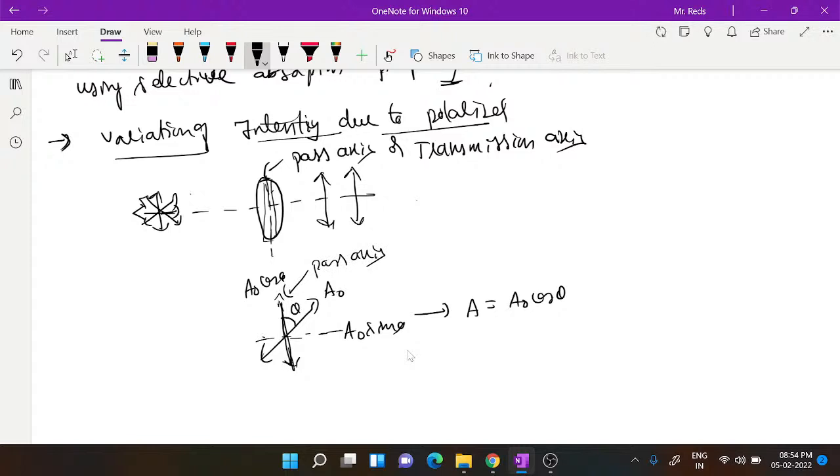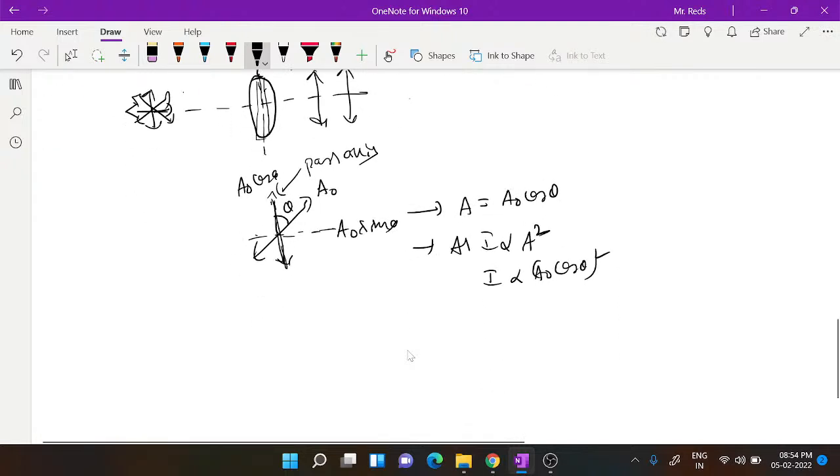The corresponding intensity is proportional to A squared, so I is proportional to A naught cos theta whole squared. We can write I equal to some constant K times A naught squared cos squared theta.